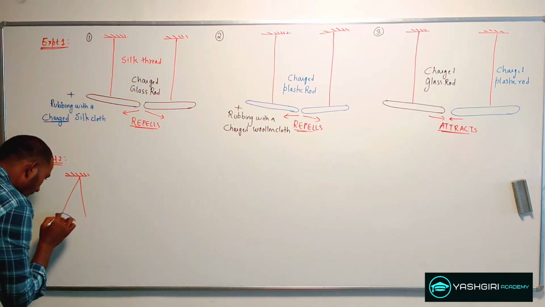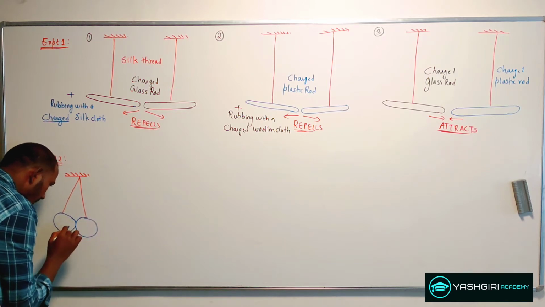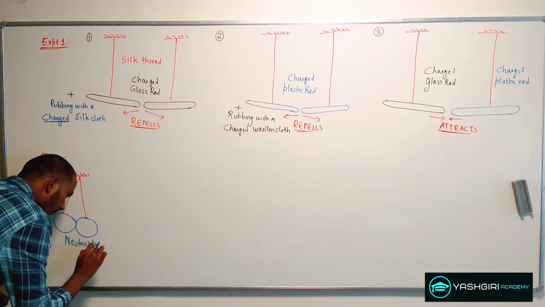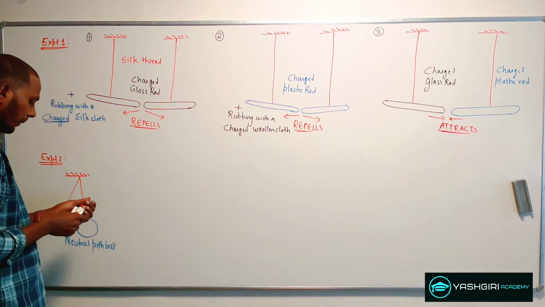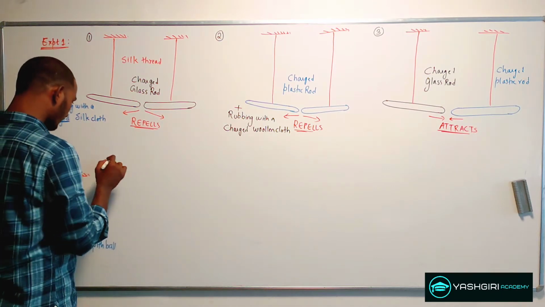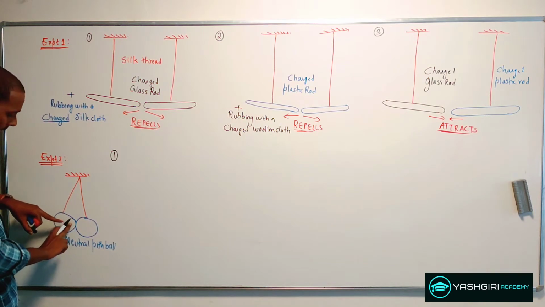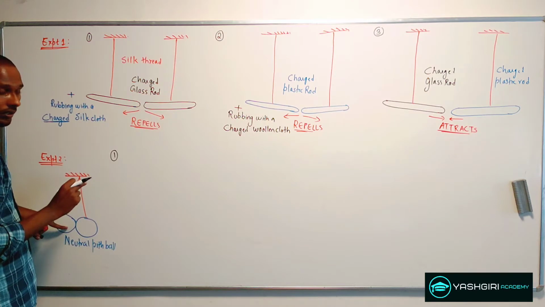And in the first part of this experiment 2, he made both the neutral pith balls come in contact with the charged glass rod.